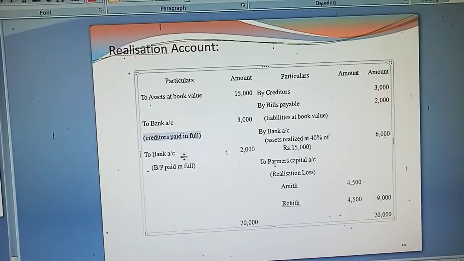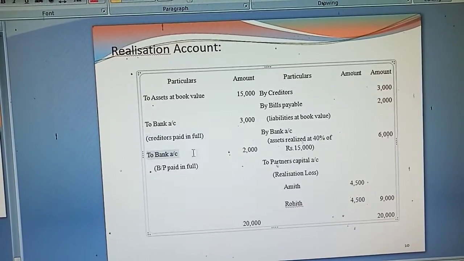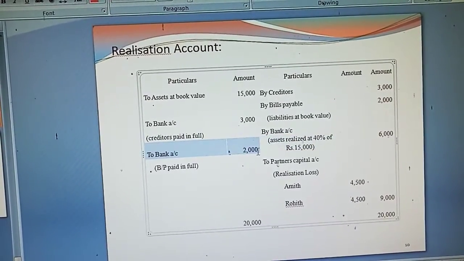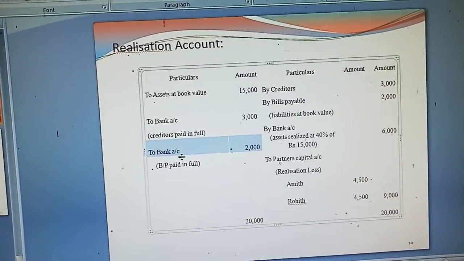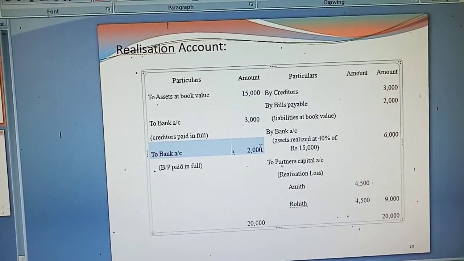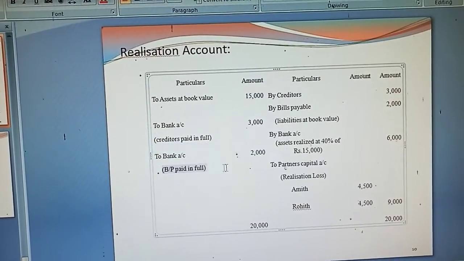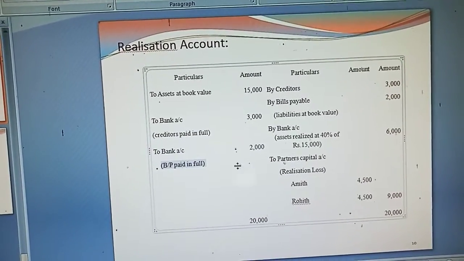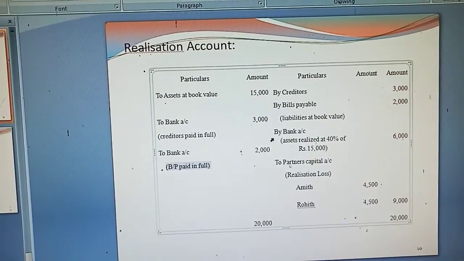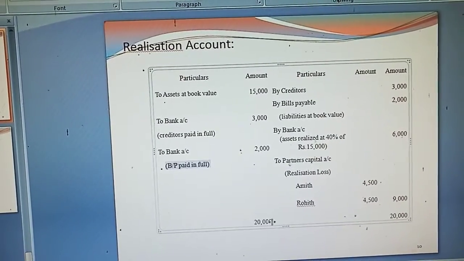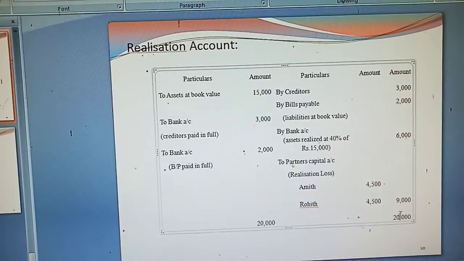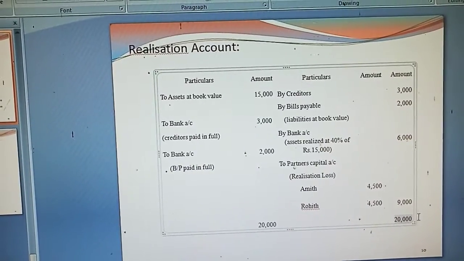And at the same time, the bills payable is also required to be paid. Now write it as to bank account. Now you take the amount of rupees 2,000 in full settlement, bills payable paid in full. Now check whether debit or credit is more. Now the debit side is more. You take the total of debit and transfer it to the credit side. Now the total is 20,000.